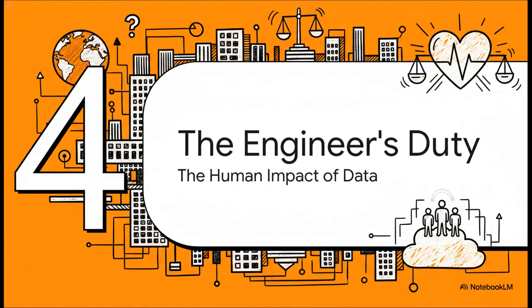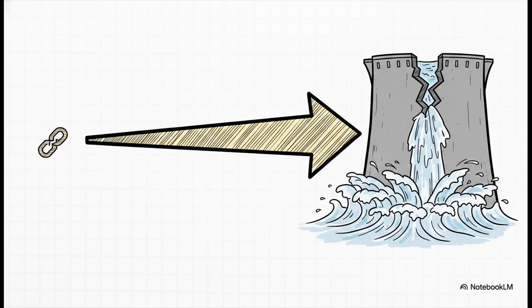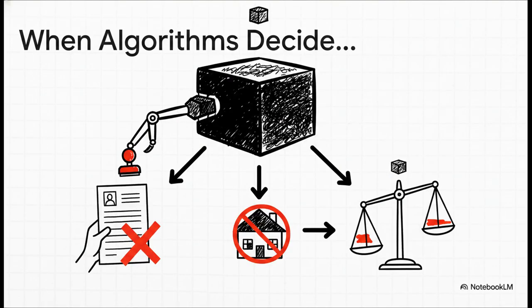And this incredible new architectural power, this ability to build systems at a truly global scale, brings with it a profound ethical responsibility, and we absolutely have to talk about it. The systems we build are never neutral. They make decisions, and those decisions directly impact human lives. An algorithmic bug isn't just a software error anymore. When you deploy that bug at a global scale, it becomes a powerful automated mechanism for causing systemic harm. It's a disaster. And these are not just some theoretical problems. This is happening right now.